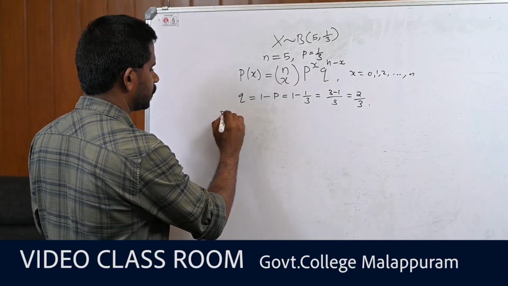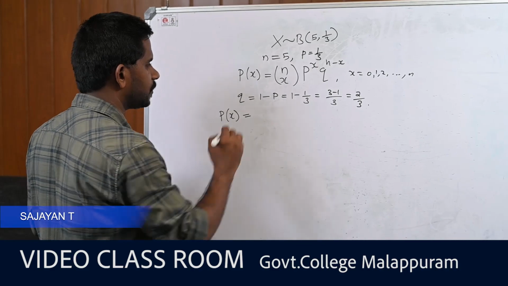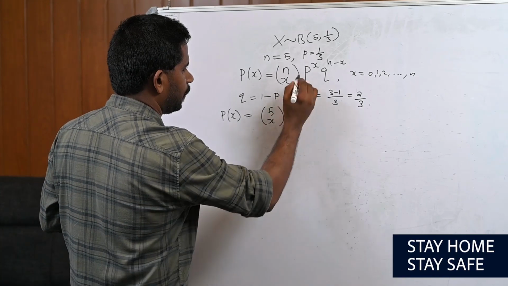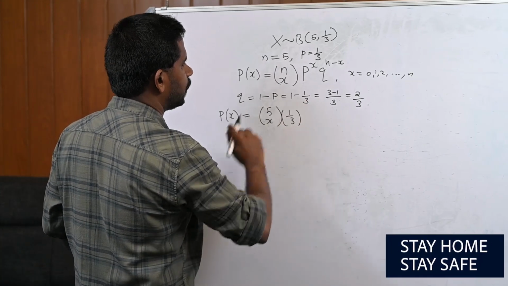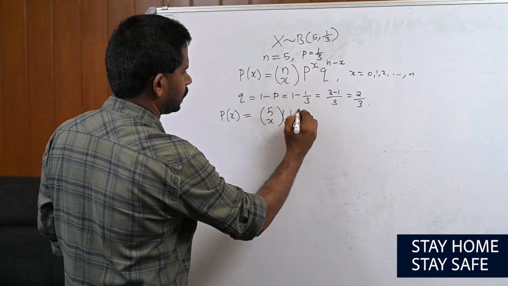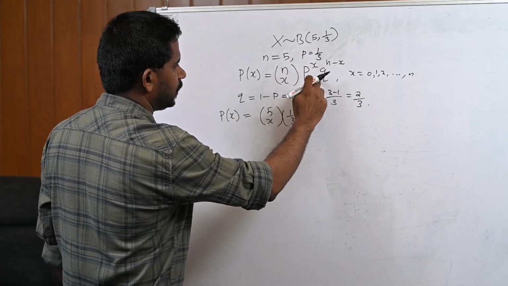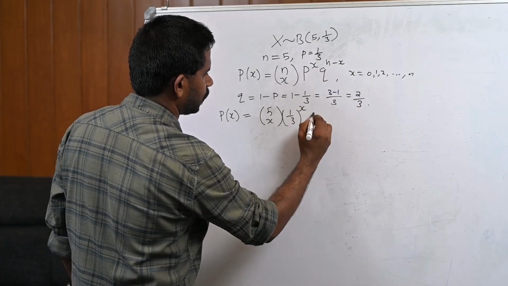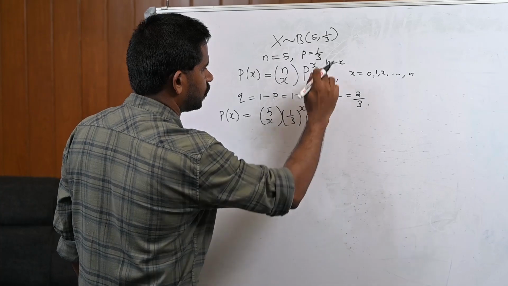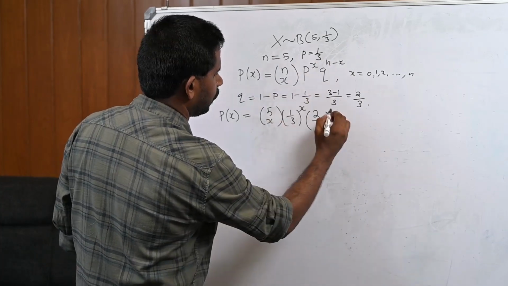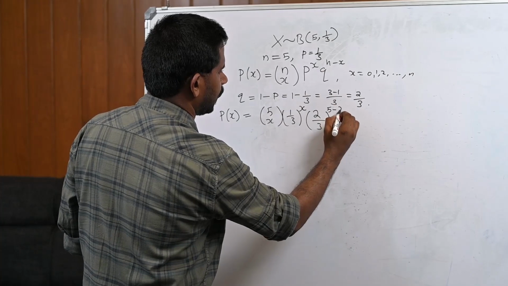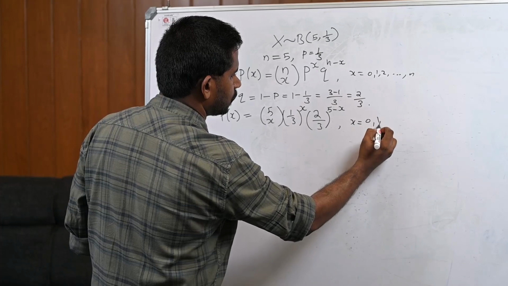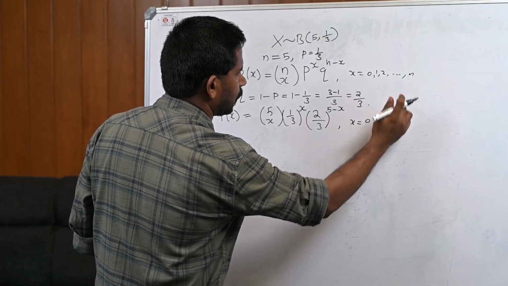Therefore, our density becomes P of x equal to 5Cx, p is 1 by 3 raised to x, and q is 2 by 3 raised to n minus x, where n is 5, so 5 minus x, for x equal to 0, 1, 2, etc. up to n.